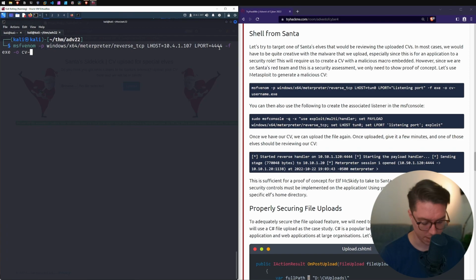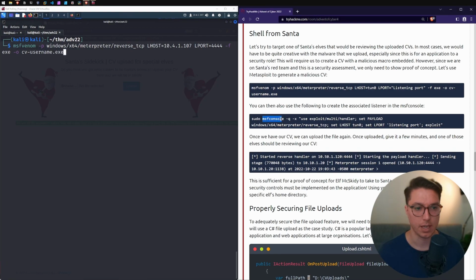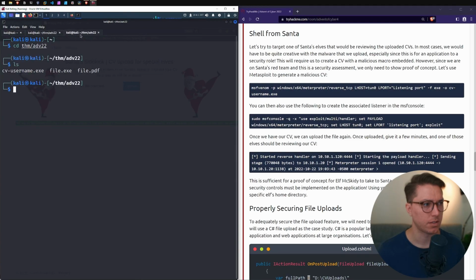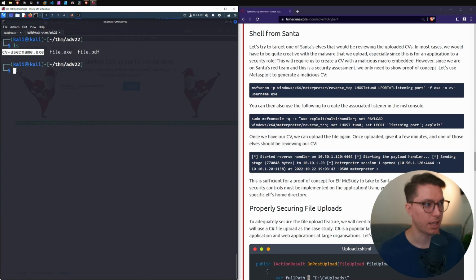We also have the alternative of using msfconsole. I believe msfvenom is just its own packaged program from Metasploit, alongside msfconsole. So we're going to hit enter. We've got no platform was selected, no arch selected, no encoder specified, outputting raw payload, payload size, final size, saved as. So if we hit ls, we can see that it's been created. I'm not sure about the extra messages, or if that's all good or not.